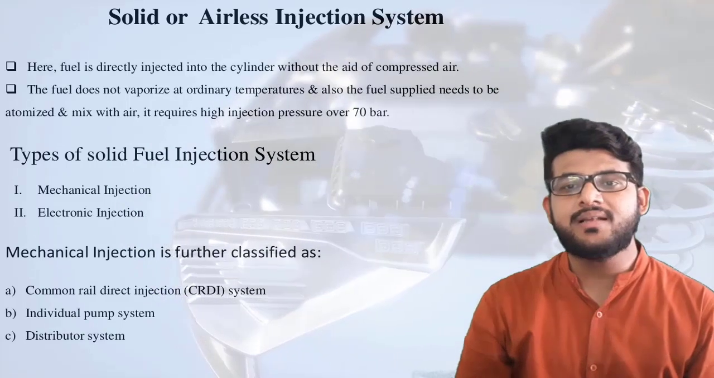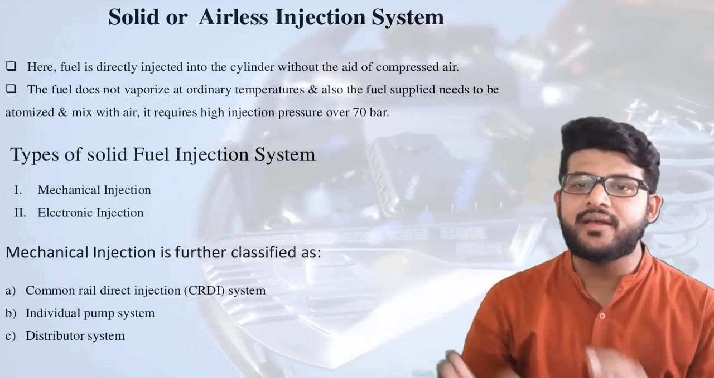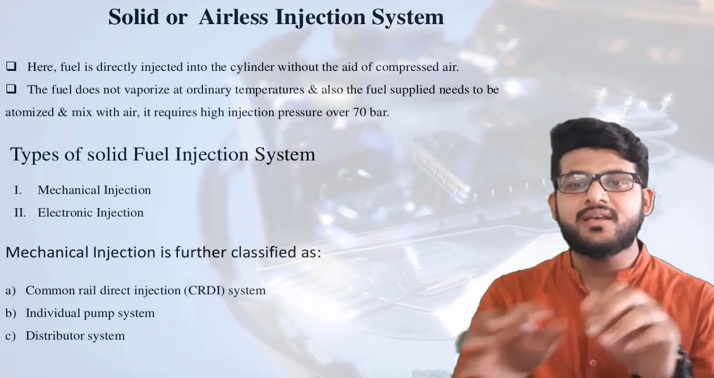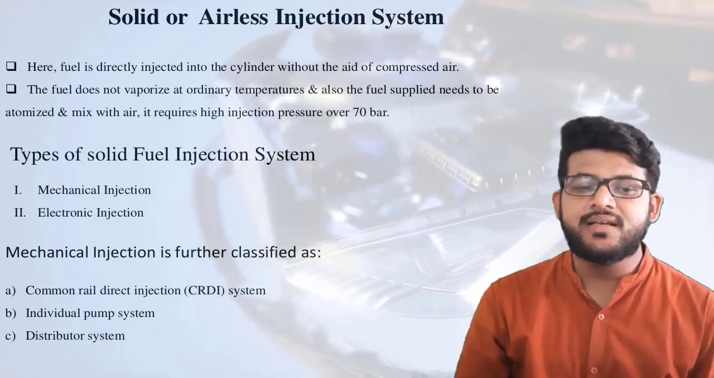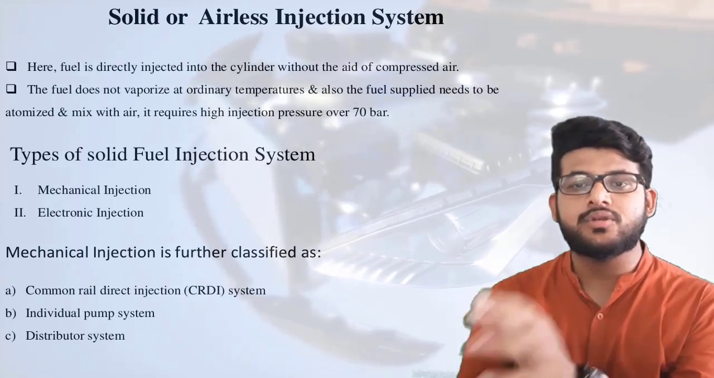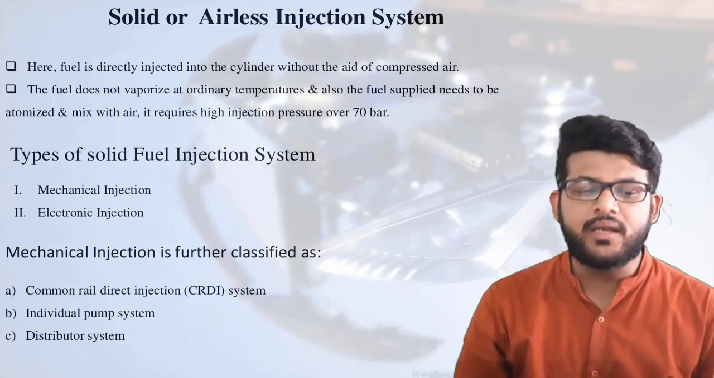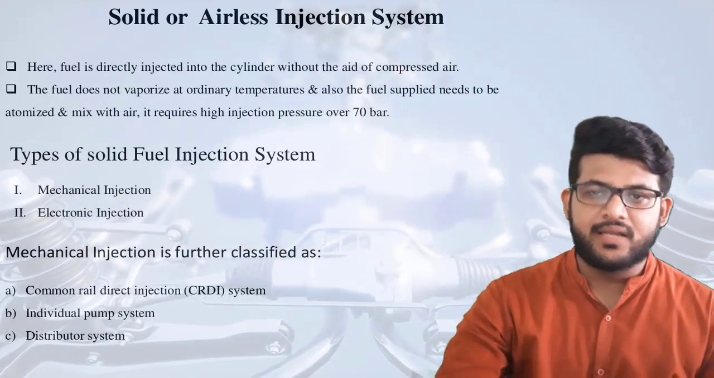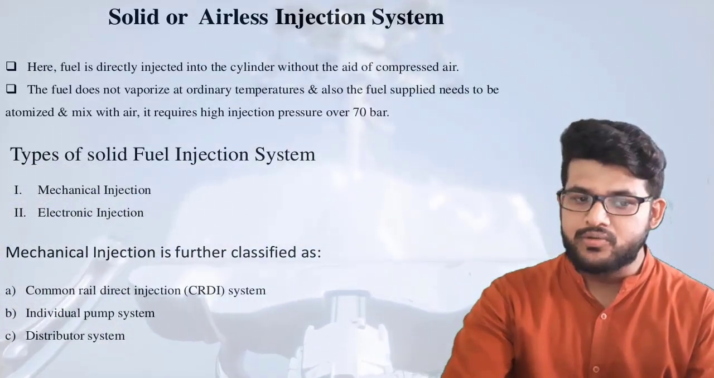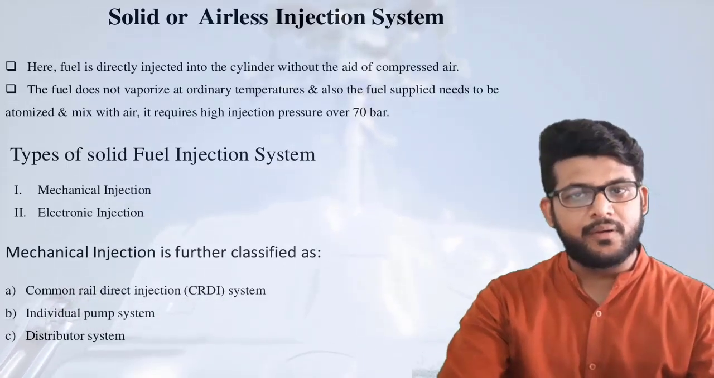So basically this system can also be classified into two different types. One is mechanical injection, in which everything is working mechanically, and the second one is electronic injection, in which we are using solenoids and ECUs to operate the injection system. In mechanical there are three parts. First is common rail, second one is individual pump and nozzle, and third one is distributor type system.